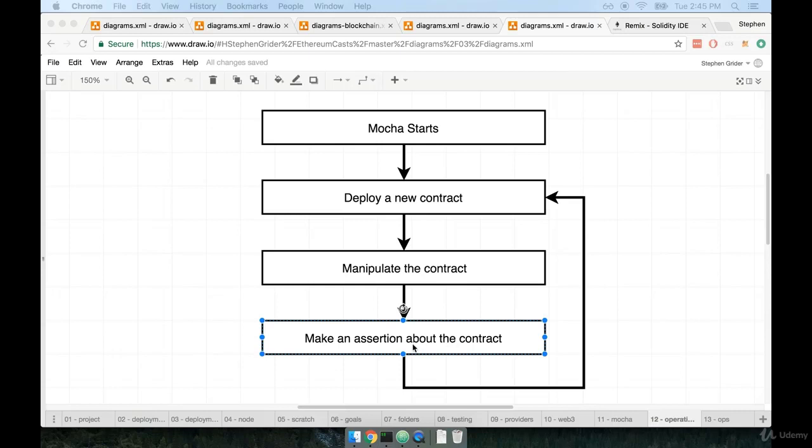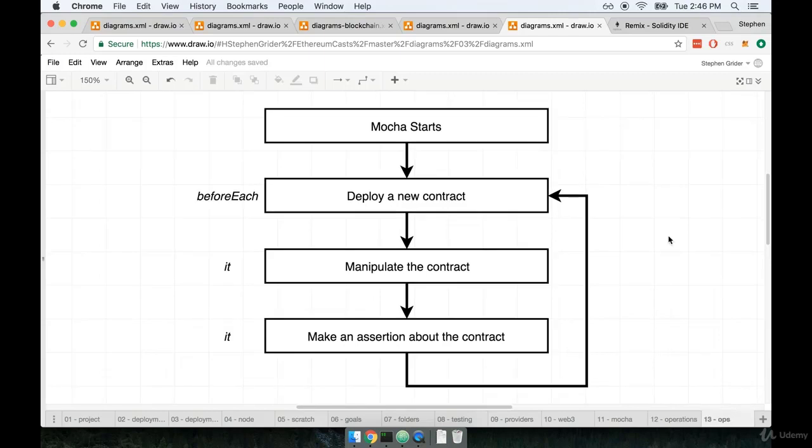After that is executed, we then go back up to the top, deploy a fresh new contract, manipulate the contract in some other fashion, and then again make an assertion about that. So it's the same process repeated over and over again. Now, taking this flow into mind and using our newly acquired Mocha logic, let's take some common constructs that exist in Mocha and apply them to this flow right here.